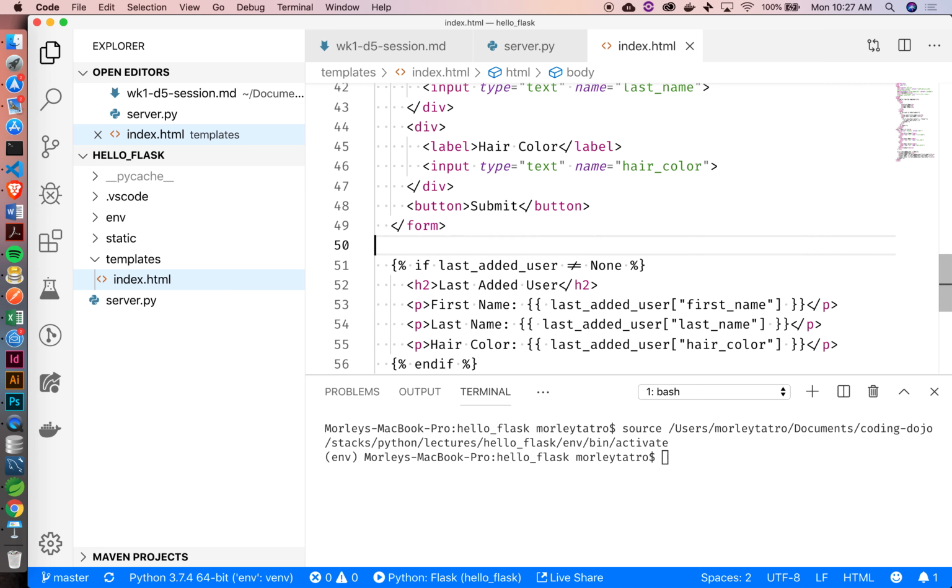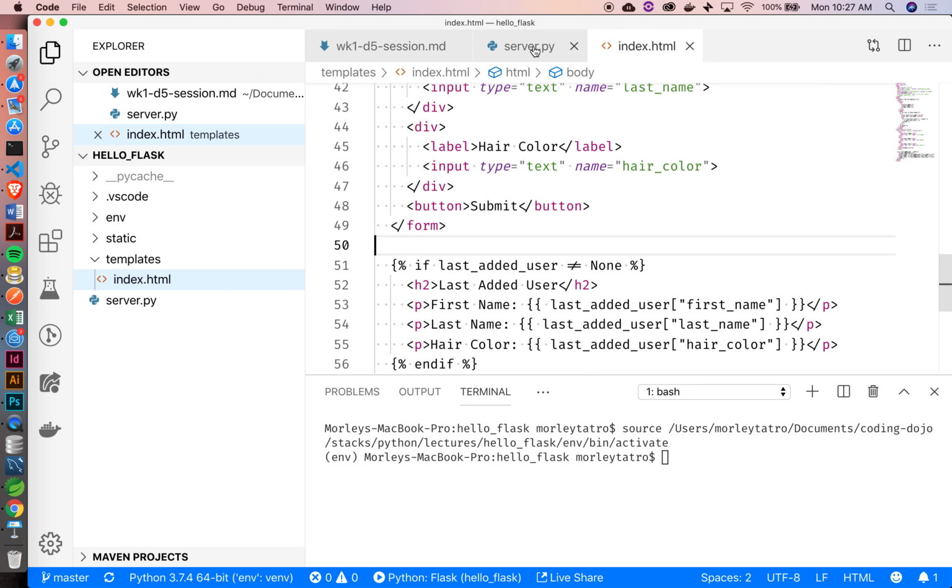Now there are two ways that we can get the session information to the template. I can access it directly in the template, so I can say session and then whatever key I'm looking for, or I can just pass it in explicitly as a variable. I'm going to pass it in as a variable, just to keep things nice and short and sweet. If I were to reference it using session inside here, I'd have to say session at the last added user key, versus if I pass it in directly, now I can just call it last added user, right?